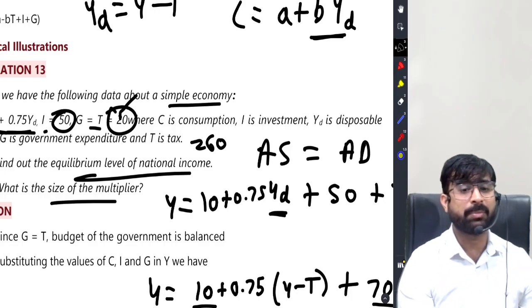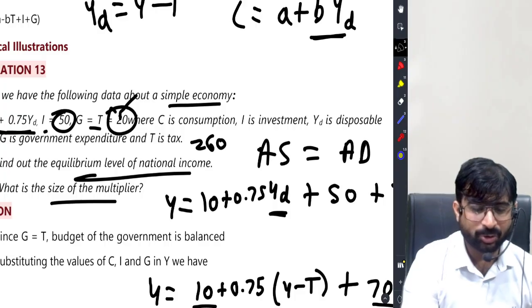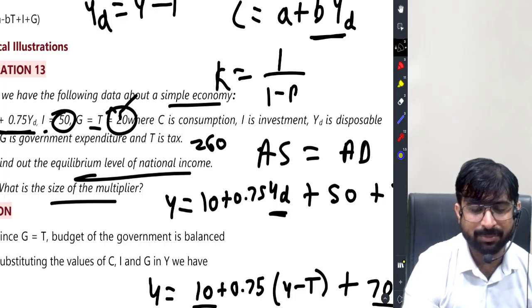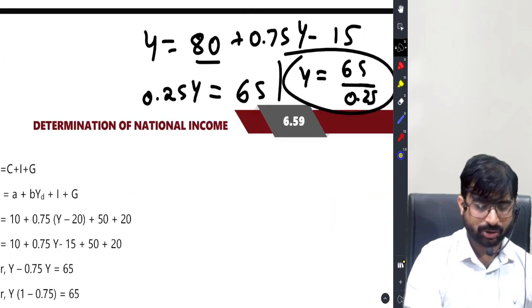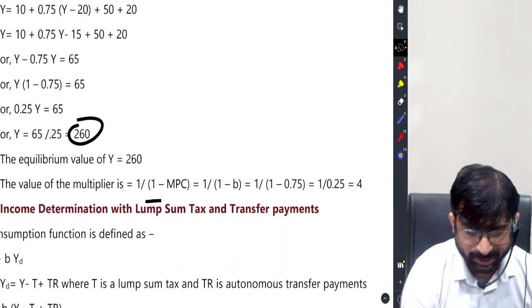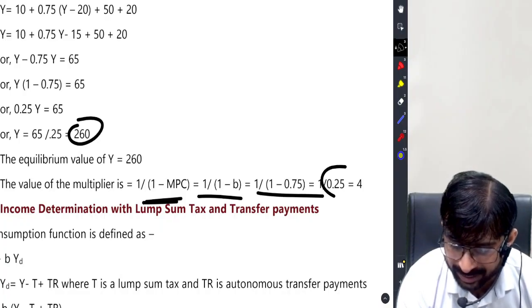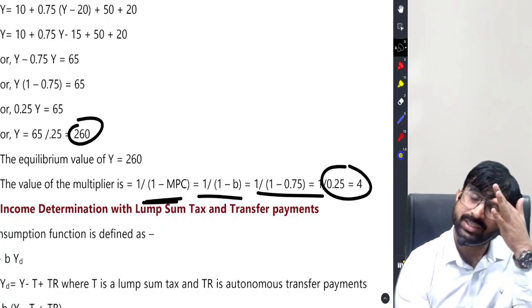What is the size of the multiplier? What is the normal formula of multiplier? You know, 1 by 1 minus MPC. Students, here also it's going to be the same. 1 by 1 minus MPC, it's 4 times.